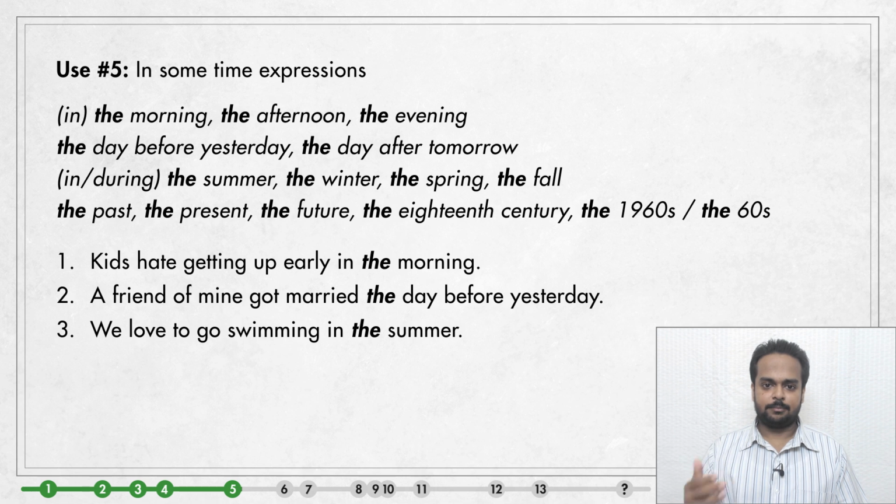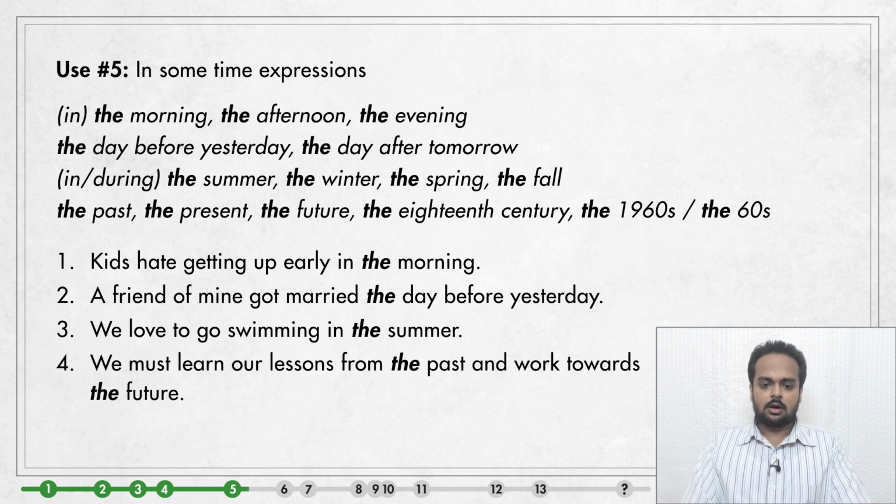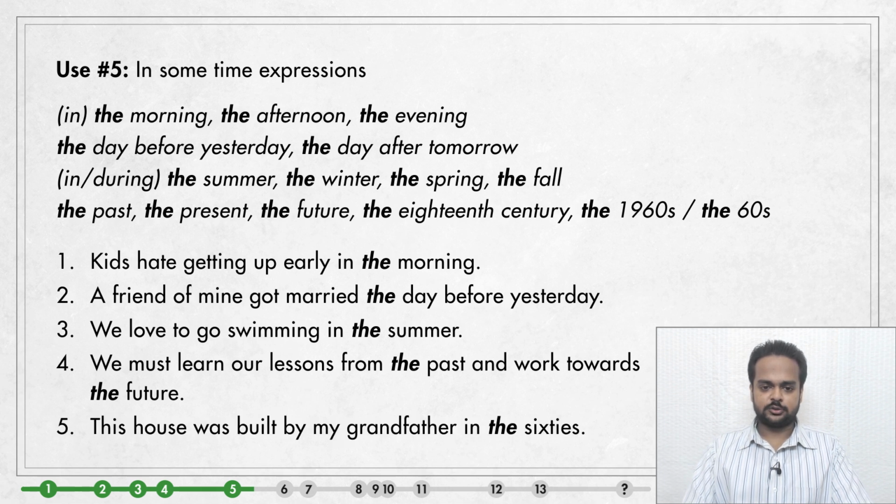We also say the past, the present, and the future, probably because there's only one past, present, and future. Like in this sentence, we must learn our lessons from the past and work towards the future. The is also found in time expressions like the 18th century, the 1960s, or simply the 60s, and so on. For example, this house was built by my grandfather in the 60s.